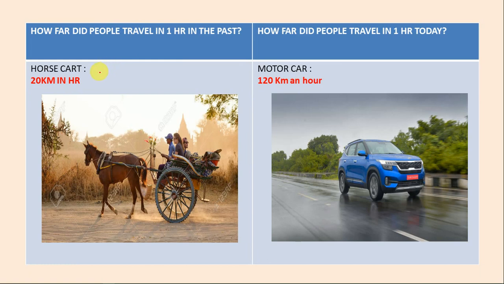So students, by horse cart. See, this is a horse cart. In the past, people used to travel by horse cart also. And by horse cart, they used to cover just 20 kilometers in an hour. Whereas now we have motor car, right? Now we have motor car and the distance we cover in an hour is 120 kilometer. So you see the difference, 20 kilometer and 120 kilometer in an hour, right?